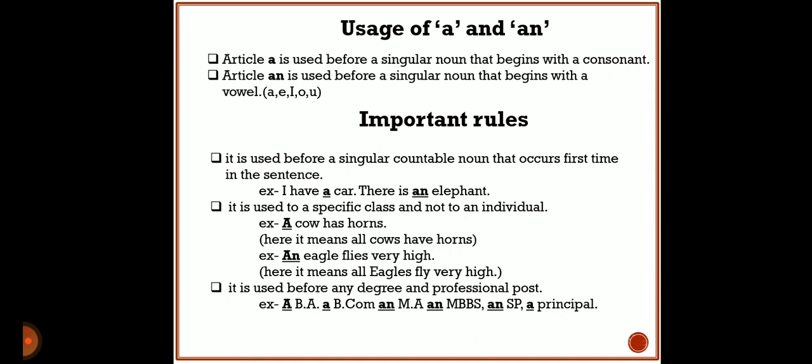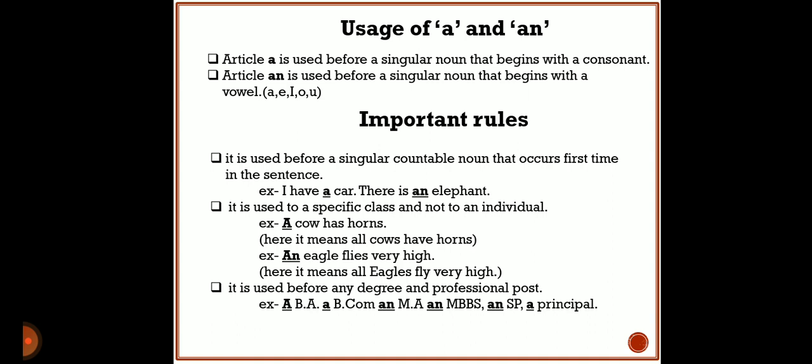The next rule of using a and an: it is used for a specific class and not for an individual. The example of this is: a cow has horns. Here it means all cows have horns. Here I am not speaking about a particular cow, but all the cows of the world have horns.